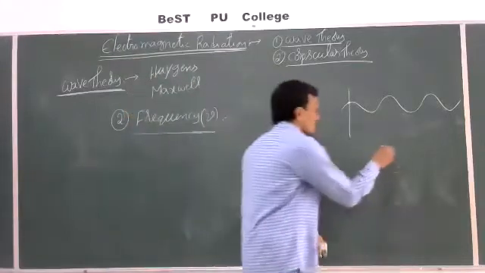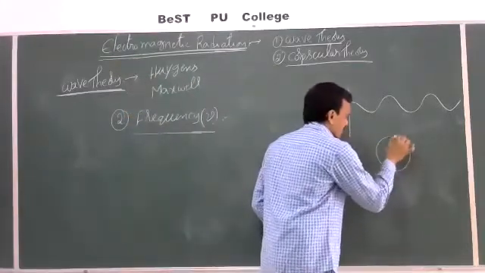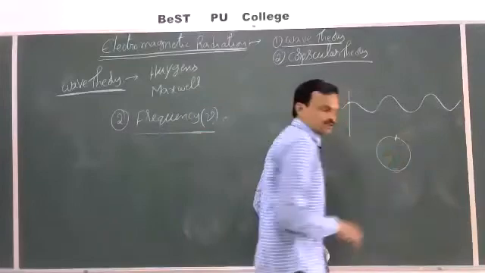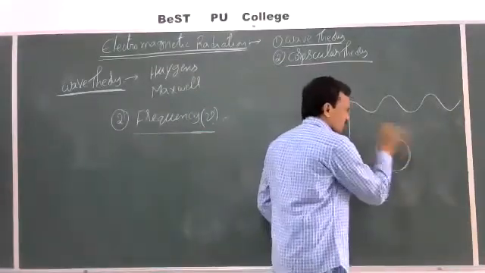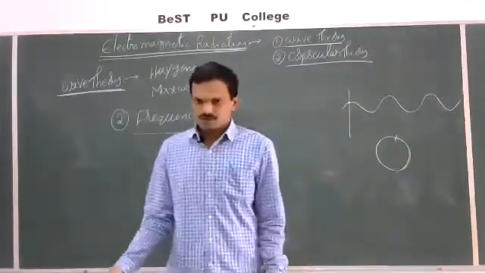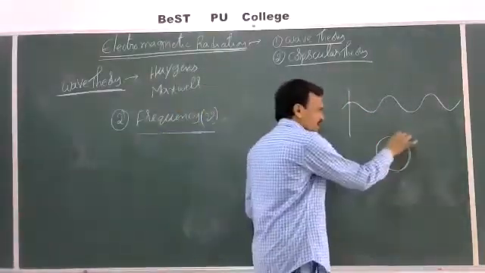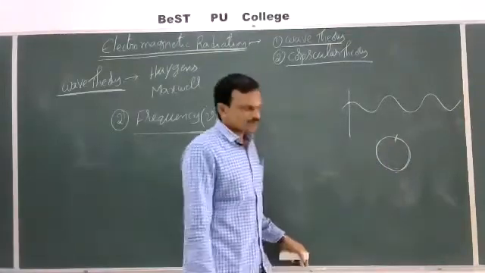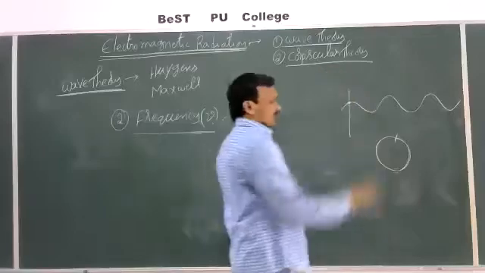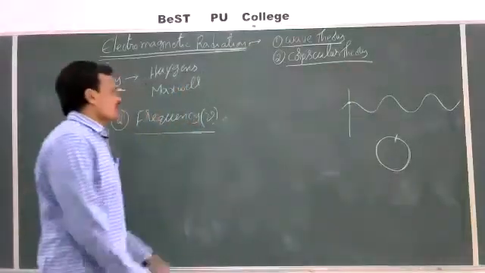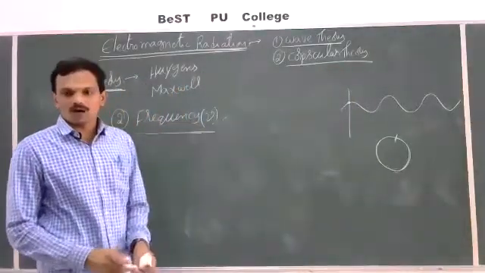Or if it is cyclic, if a particle is moving in a circular path, then the number of cycles completed per unit time, that is frequency. Number of cycles completed in 1 unit time is called cycles per second. Or in case of waves, number of waves that are passing through a point in 1 unit time.